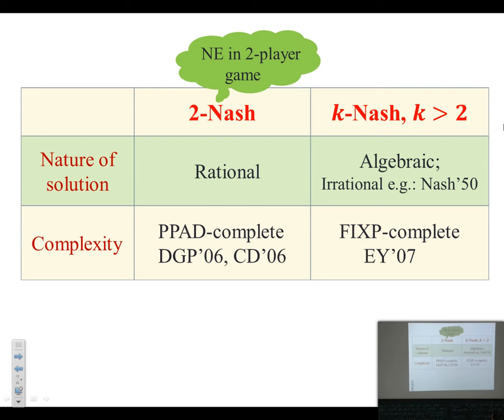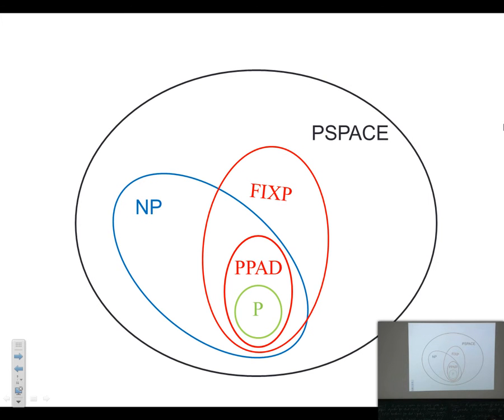Good question. When you say it's on the harder side of PSPACE, wouldn't that mean it contains a PSPACE-complete problem? That can't be true, because FIXP is again a total class. Yeah, so that's what you mean by harder side. I think it's fair to say we don't know. It's not known to be in the polynomial time hierarchy. It's not known to be in anything. So from a classical complexity class point of view, anything significantly better than PSPACE is not known. This is just from personal communication with the analyst. Okay.